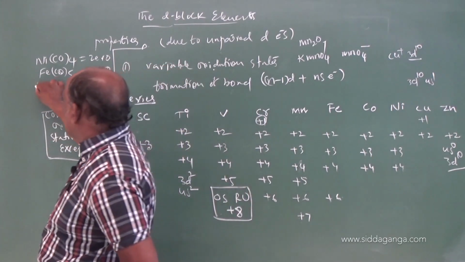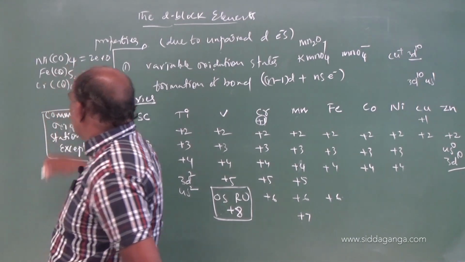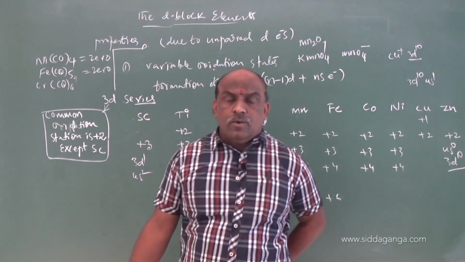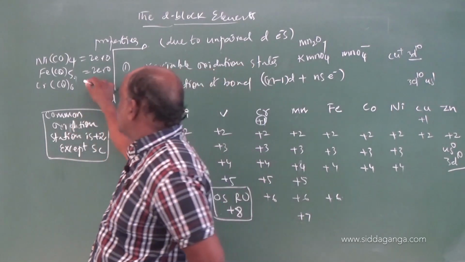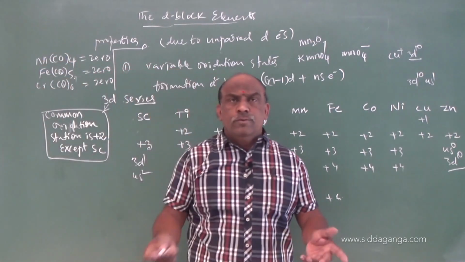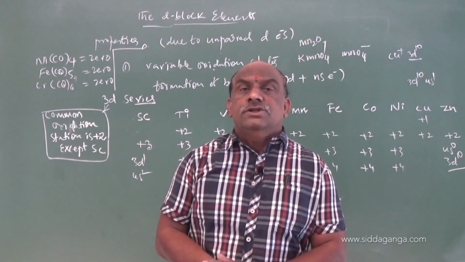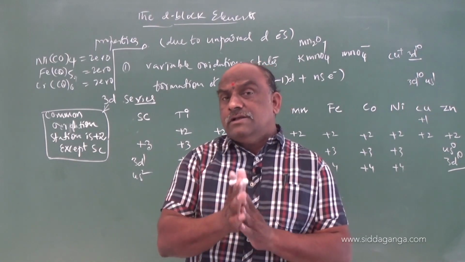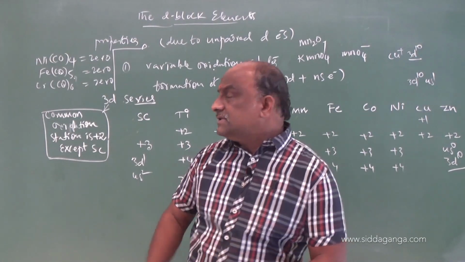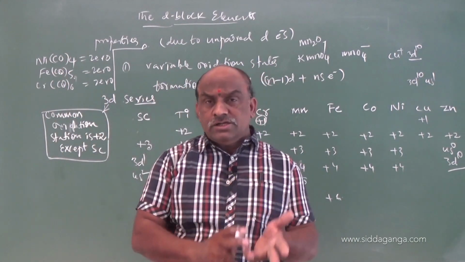One more example, Cr(CO)6, chromium hexacarbonyl. Here also the oxidation number of the metal is 0. So nickel, iron and chromium exhibit the oxidation number 0 because these are neutral ligands. So d block elements can exhibit 0 oxidation state.